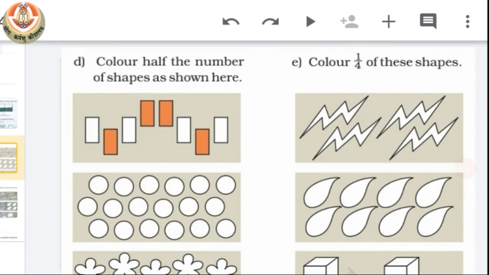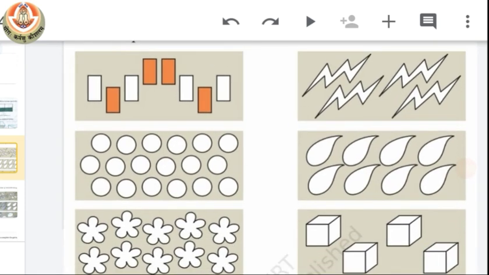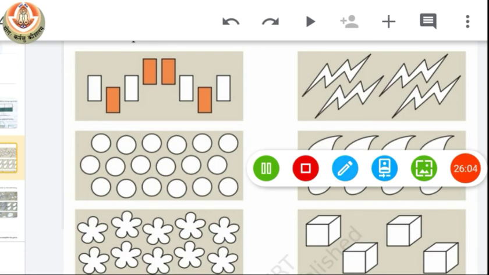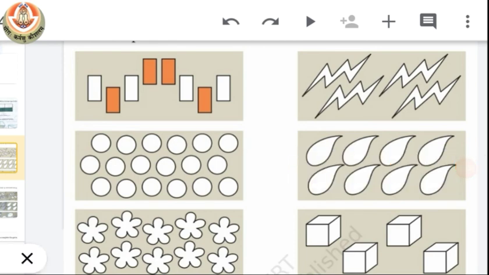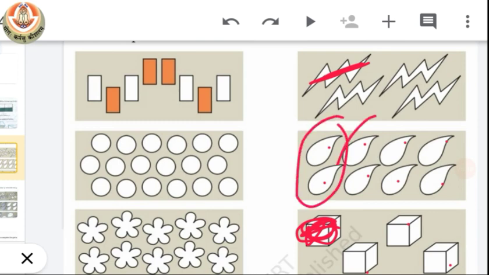On the other hand, we have to color quarter part. So quarter part means 1/4. So we have given 4. Out of them we will color only 1. Here also we have given 4. Out of them we will color only 1. Now see, in this case we have 1 2 3 4 5 6 7 8 pieces. So we have to divide 8 pieces into 4 equal parts. So first, second, third, fourth. And out of them we have to color only 1. So that means we have to color only 2 drops. Okay.